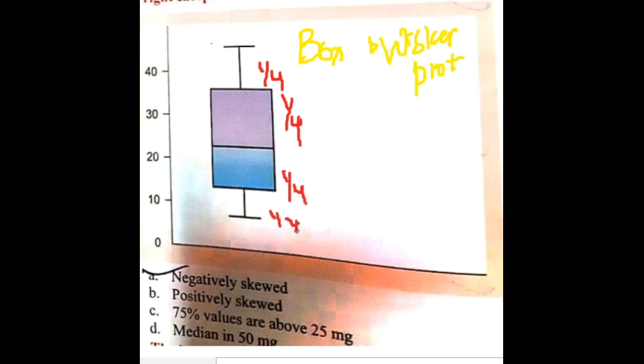Okay, so what is this plot? This plot is called a box and whisker plot. With the help of this box and whisker plot, we divide the whole data into 4 parts: 1/4, 1/4, 1/4 and 1/4.